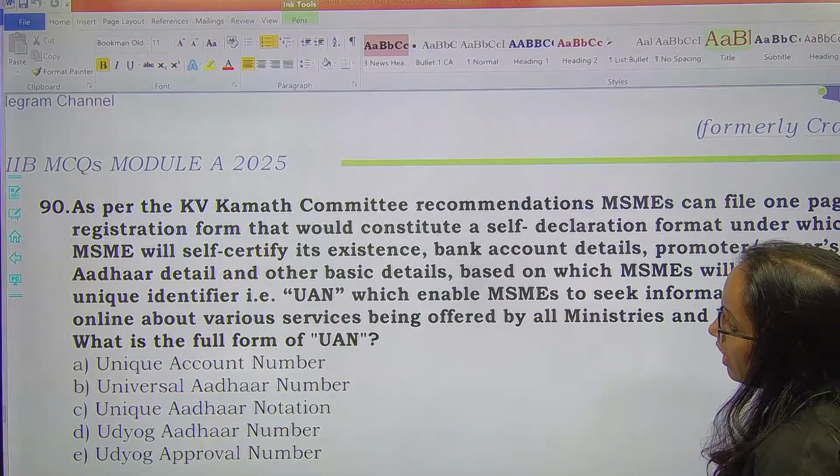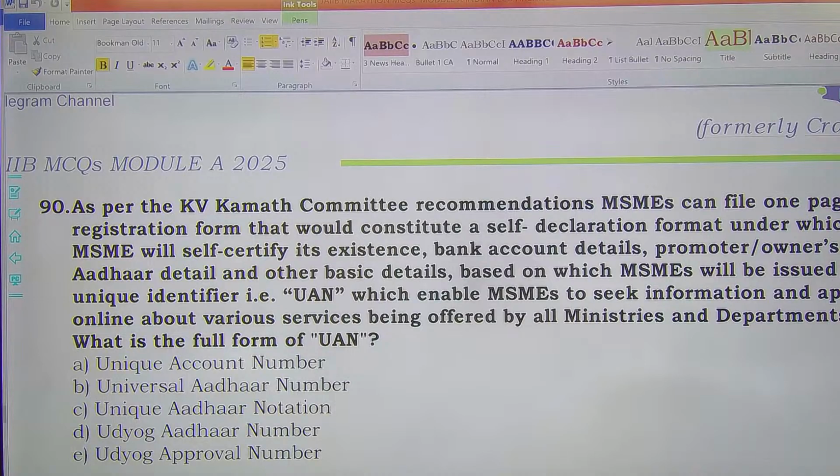Next one, as per the KV Kamath Committee recommendation, MSMEs can file a one-page registration form that would constitute a self-declaration format, under which MSME will self-certify its existence, and they will be provided with UAN. So you have to tell me the full form of UAN here.